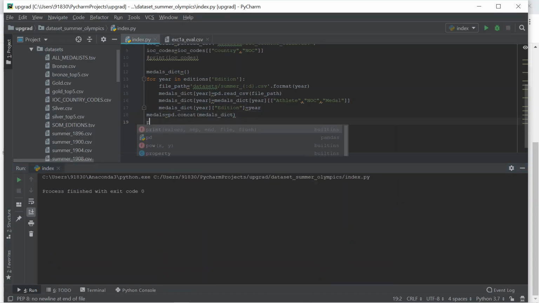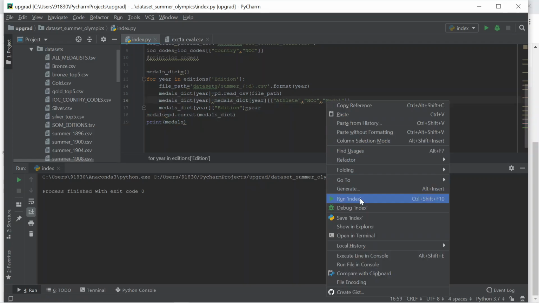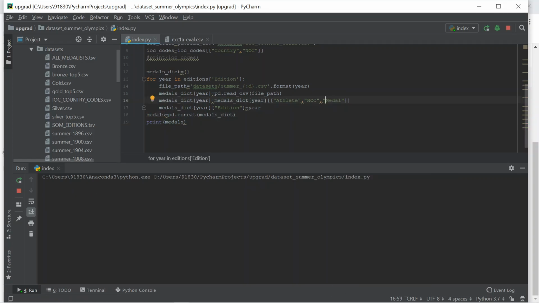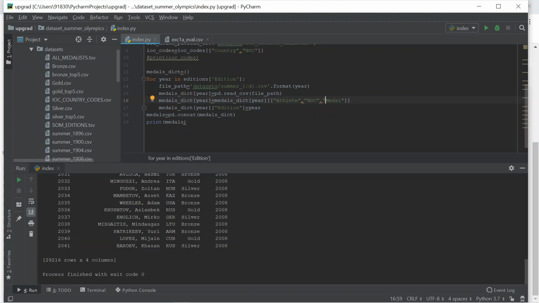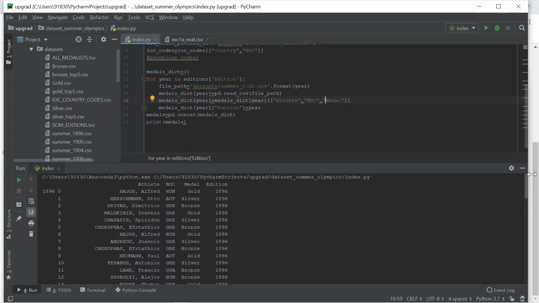Sorry, I didn't print anything. Okay, this is converting the medals dictionary into the data frame.